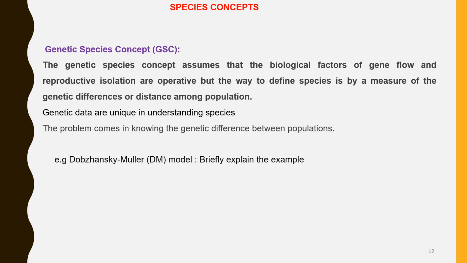The genetic species concept, GSC. This was proposed by Bateson. According to this, species are a group of genetically compatible organisms that can interbreed among themselves, but are genetically isolated from other groups.